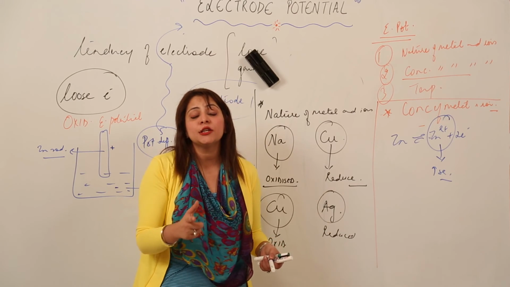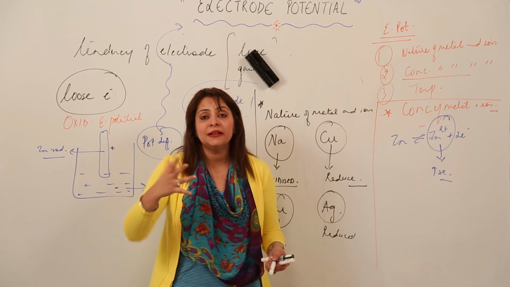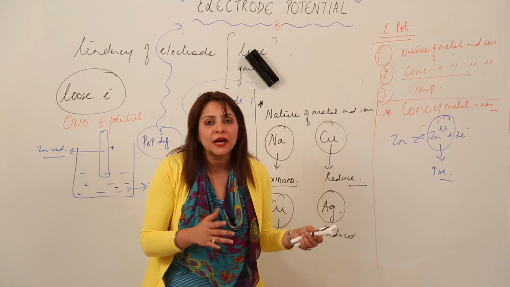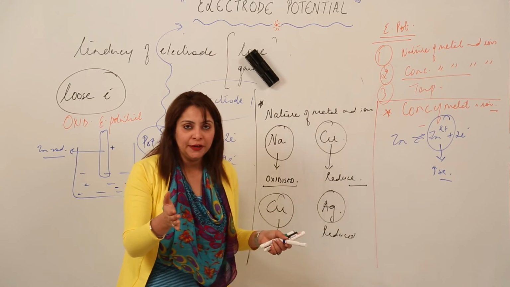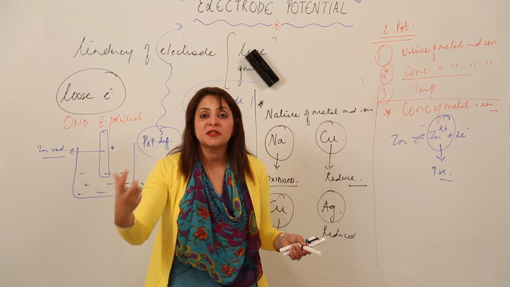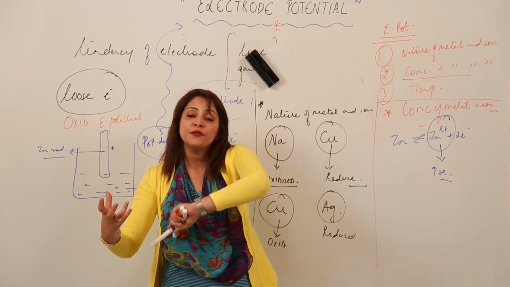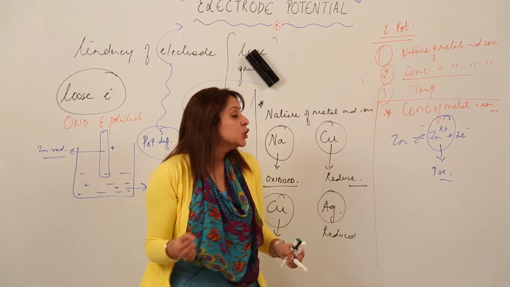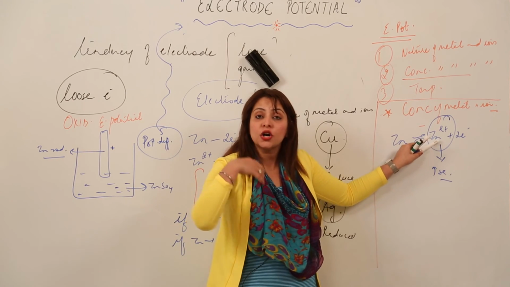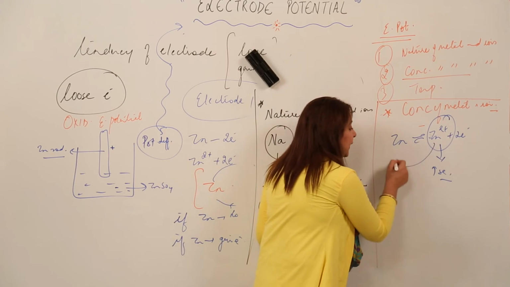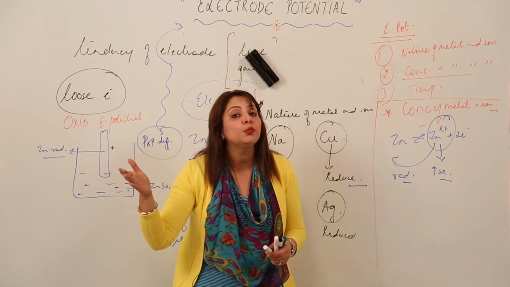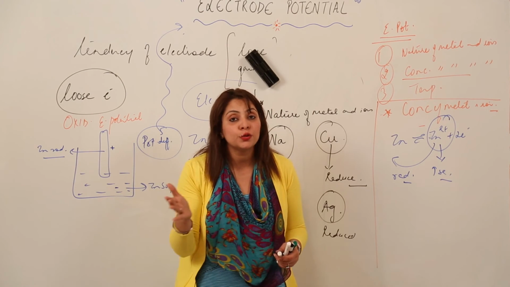No, because we know that according to the equilibrium, if the concentration of one substance increases, the equilibrium shifts in that direction in which it gets consumed. I am repeating again, according to Le Chatelier's principle, whenever the concentration of any substance is increased, the equilibrium shifts in that direction in which it gets consumed. So if the Zn2+ concentration suddenly increases, it will not favor the oxidation further. That means it will favor the reduction, right. So it will prevent the zinc from becoming Zn2+, or you can say it will prevent the oxidation from occurring further, right.